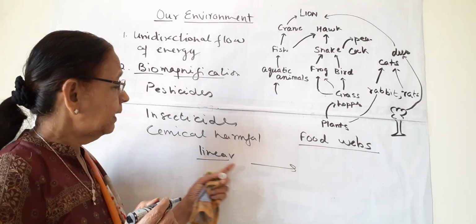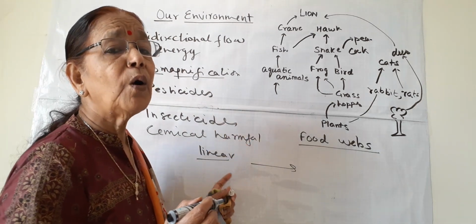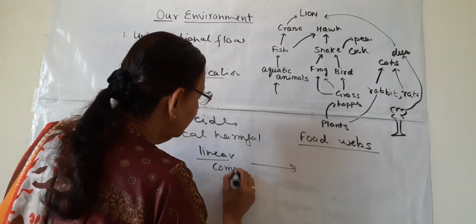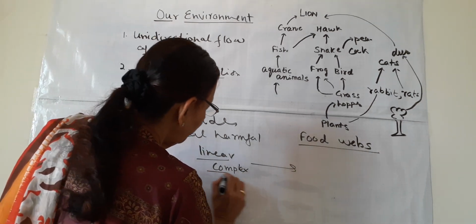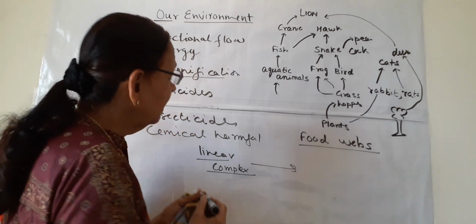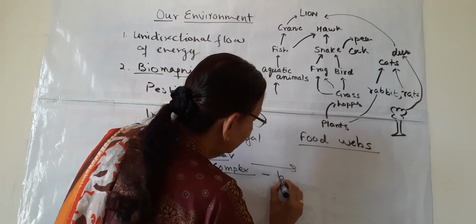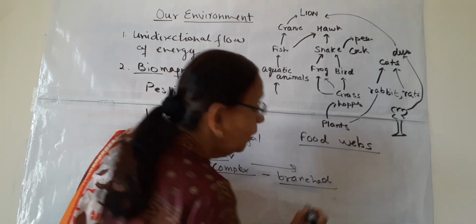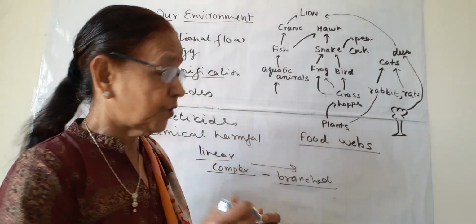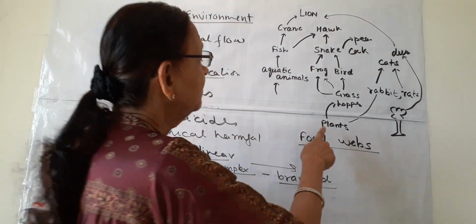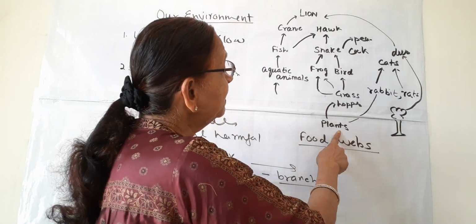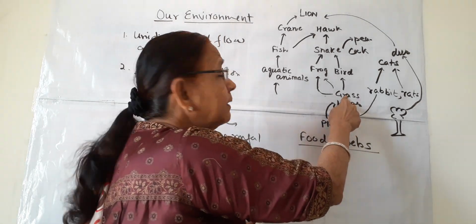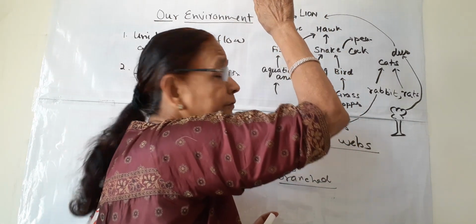But we know that food chains are not always linear. They are complex in nature. What do we mean by complex food chains? Complex means they are branched and they can go in more than one direction. We can see here these are the plants. If it were unidirectional, then this grasshopper would take this plant and it would go in one direction.